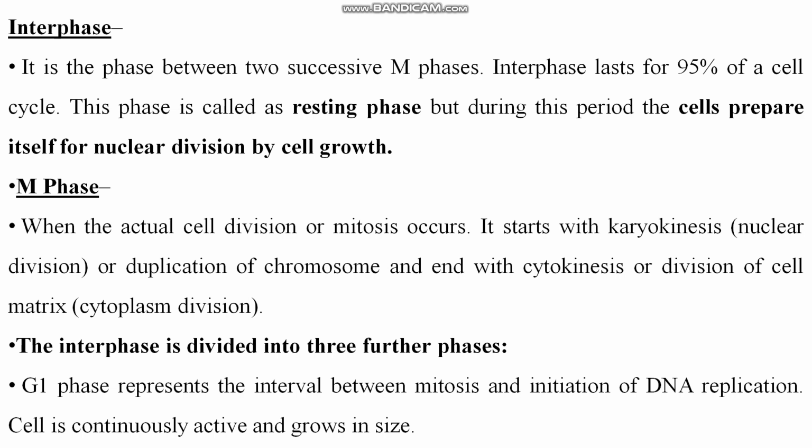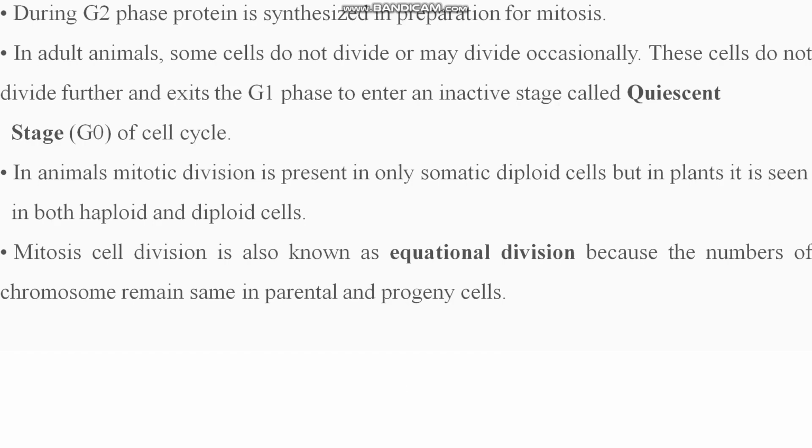The interphase is divided into three further phases. G1 phase, which represents the gap between mitosis and initiation of DNA replication. The cell is continuously active and grows in size. G2 phase, here protein is synthesized in preparation for mitosis. And after G1 there is also a G0 phase, that is also called the quiescent stage. In the quiescent stage, the cell is actually inactive, that's why this is called the G0 stage, right? Here the cell is in resting condition or resting phase.